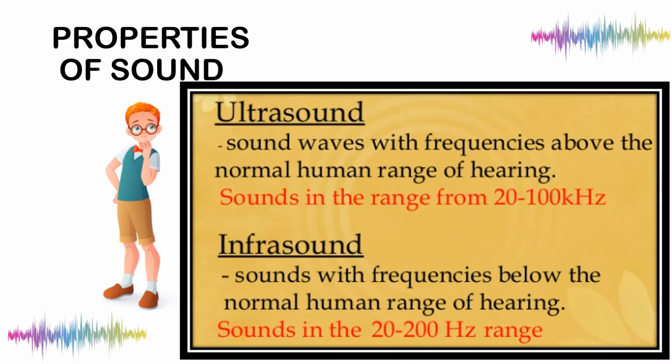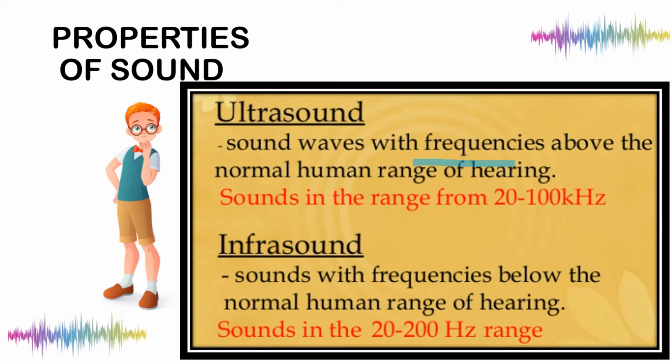Ultrasound: sound waves with frequency above the normal range of human hearing, in the range from 20 to 100 kilohertz. And infrasound: sounds with frequency below the normal human range of hearing, in the 20 to 200 hertz range.